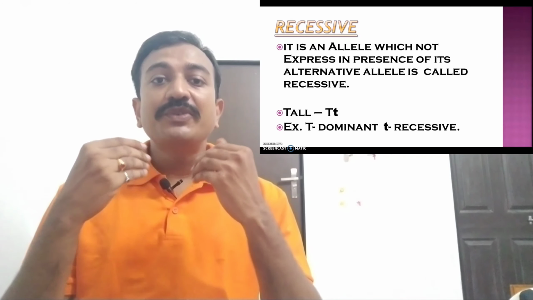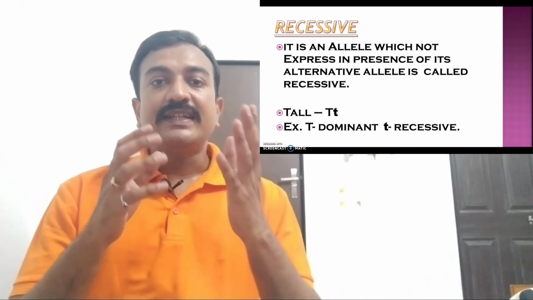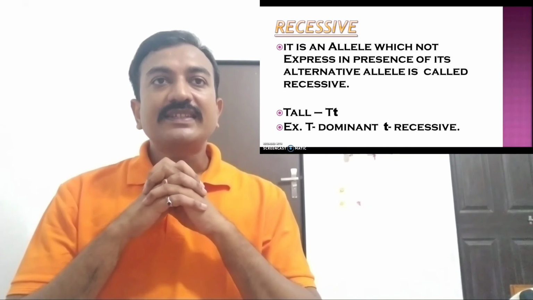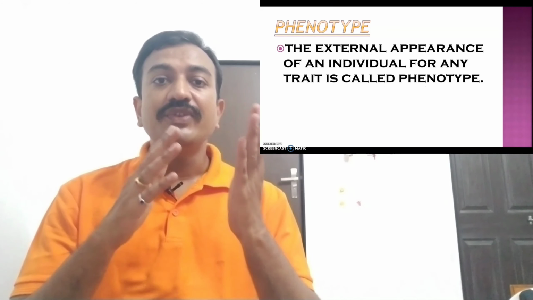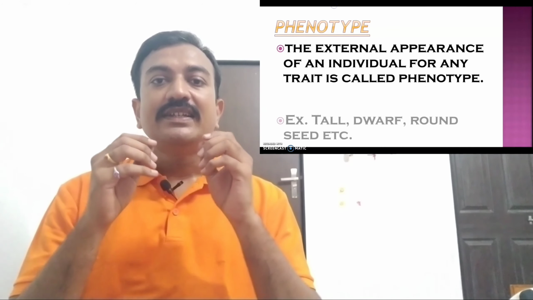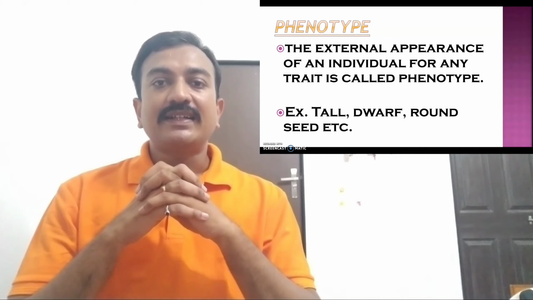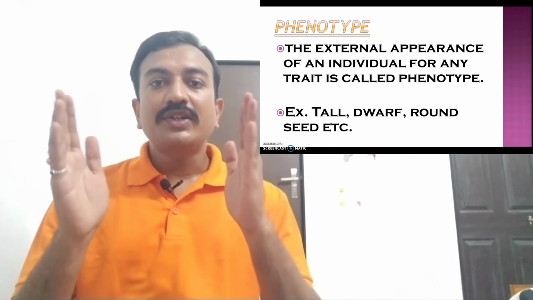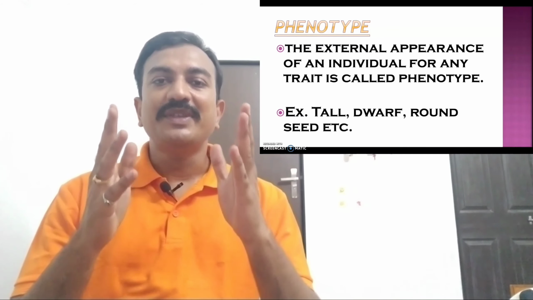The character which does not appear in the presence of its alternative allele is the recessive character, or that gene is the recessive gene. Next one is phenotype. Phenotype means the external feature of an organism. Like the character, the height of the stem in the pea plant, that is tall or dwarf. Tall and dwarf are the phenotypes of the pea plant.